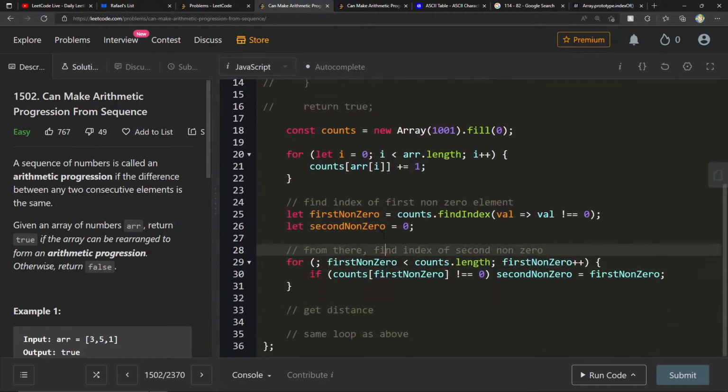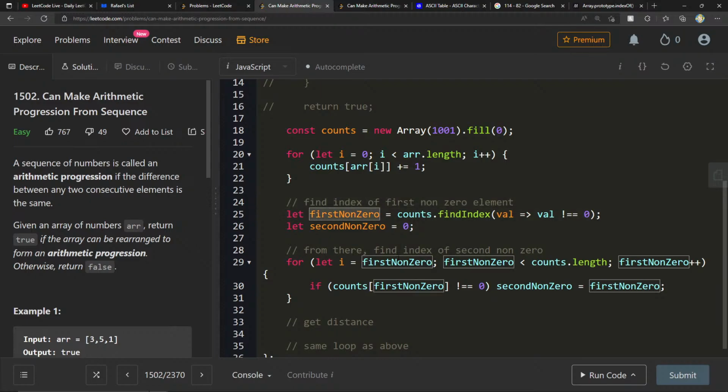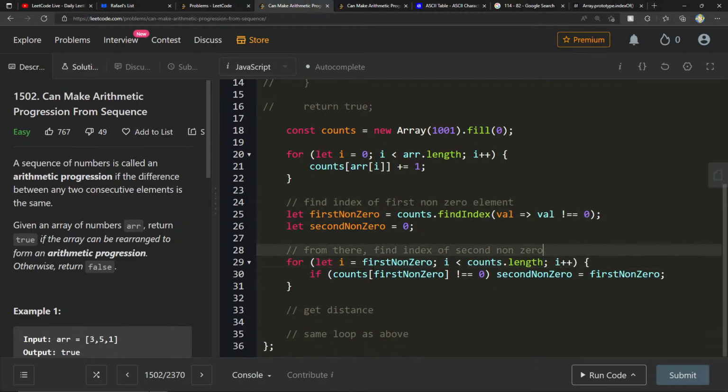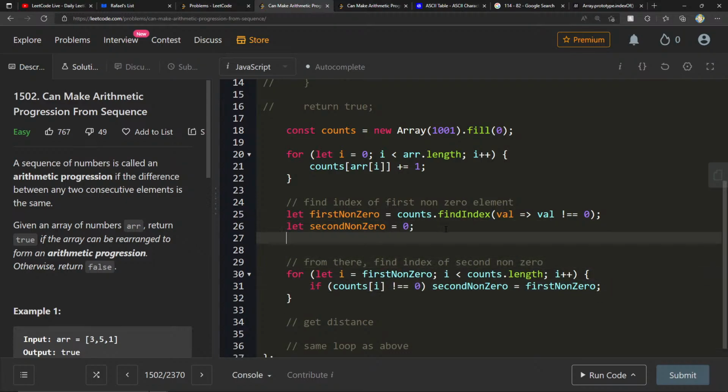Or actually, we can just get the distance as soon as that happens, right? What I should do here is say let i equals first non-zero. I promise I'll explain all this to you in a little bit. If counts of i is not equal to 0, then let's do let distance equals 0. We can say distance equals i minus first non-zero.